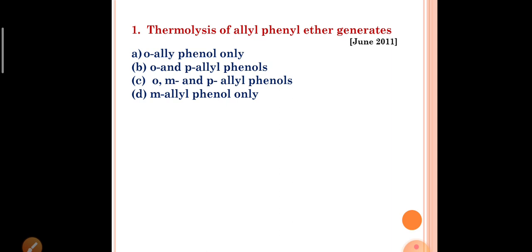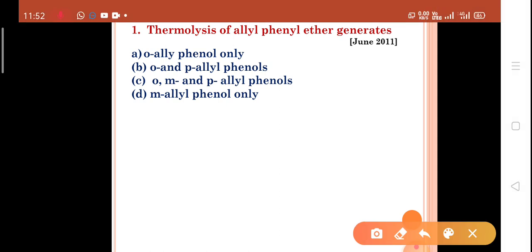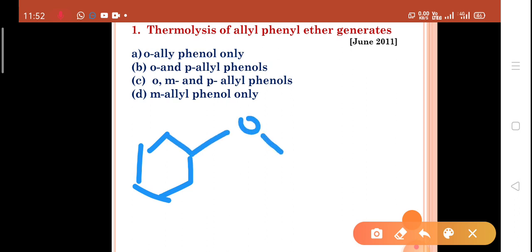Thermolysis of allyl phenyl ether. Numbering the atoms one, two, three, one, two, three.